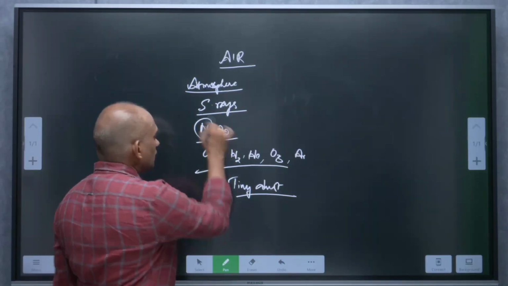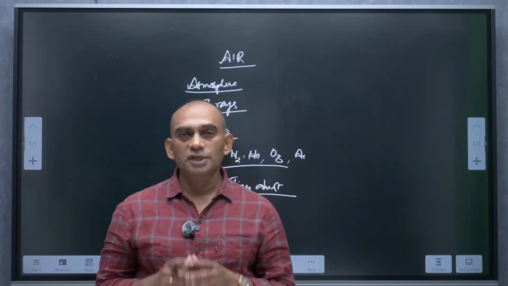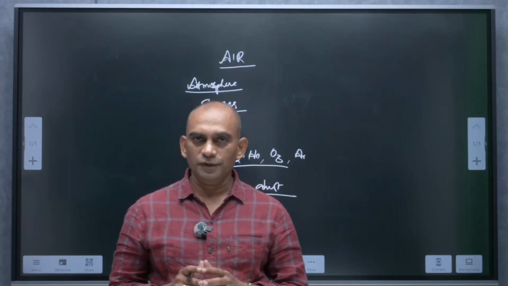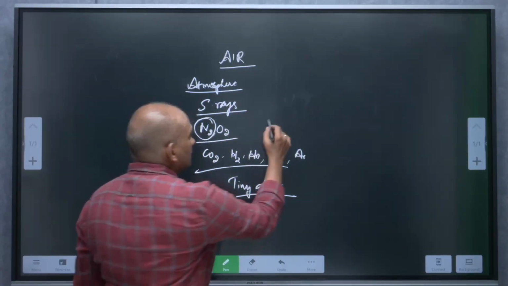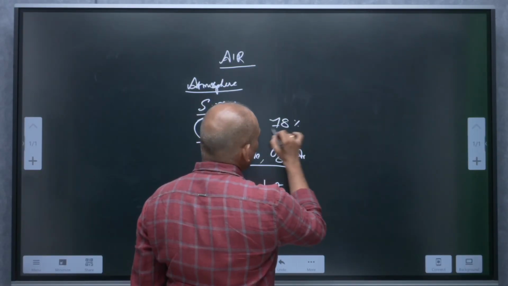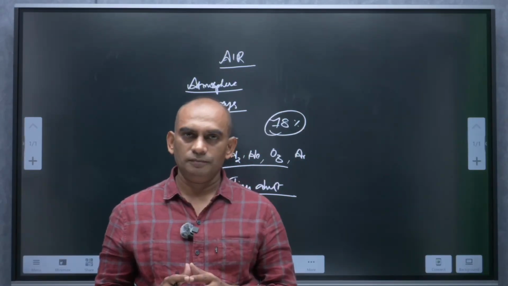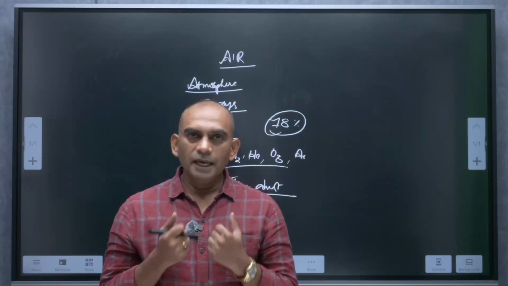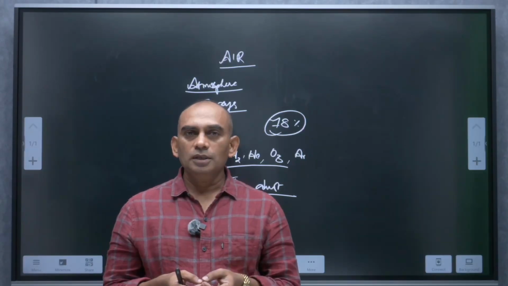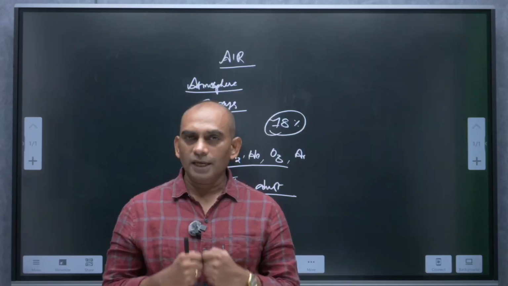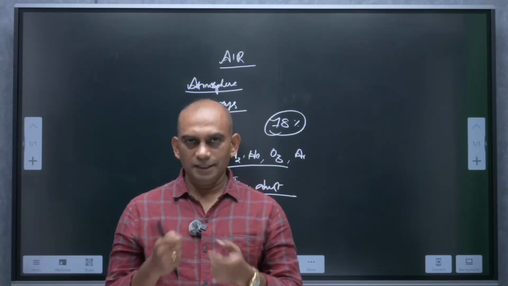Now, take nitrogen. Nitrogen is the most abundant gas in the atmosphere. 78% of the atmosphere is comprised of nitrogen. So, when we inhale, nitrogen enters into our lungs, but we exhale it.